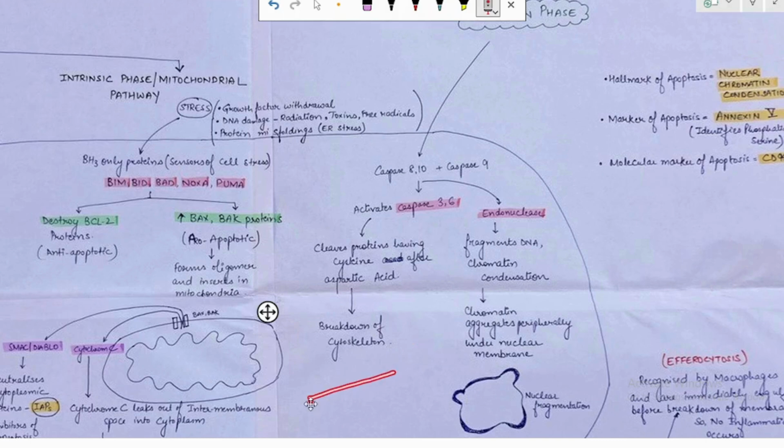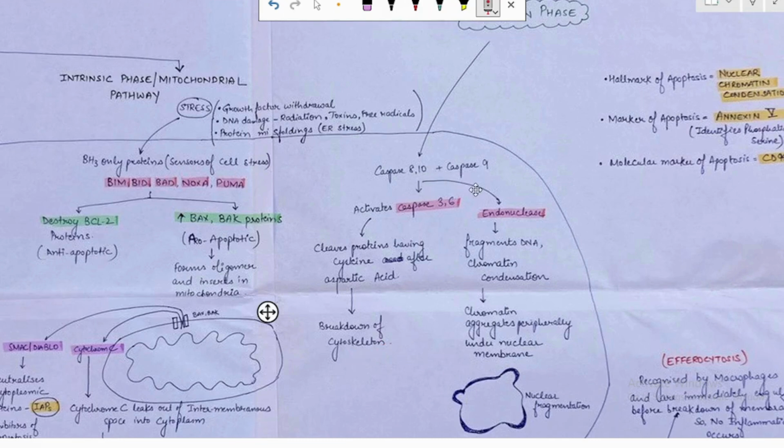Any protein having the aspartic acid, caspase 3 will lead to the breakage of those proteins after the aspartic acid. That will lead to the breakdown of the cytoskeleton.